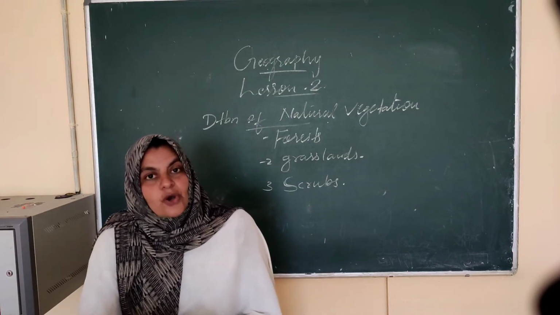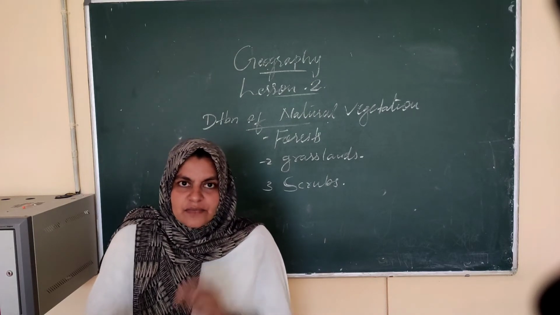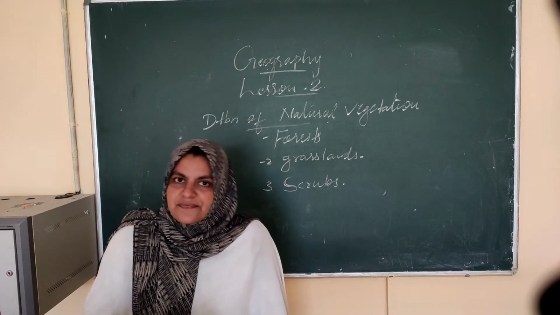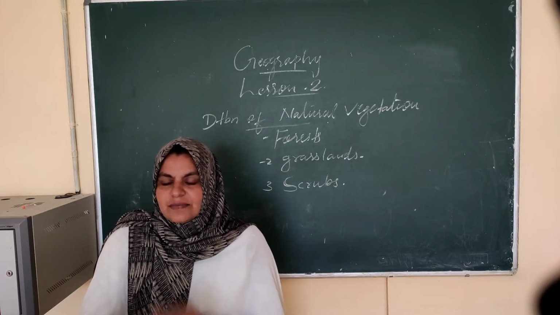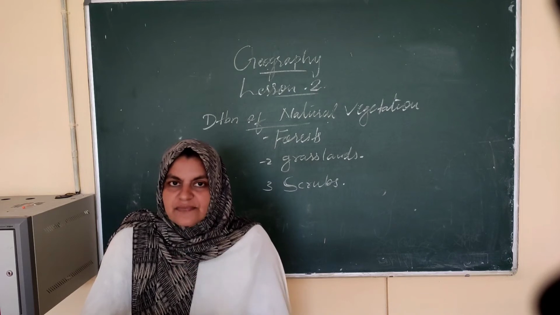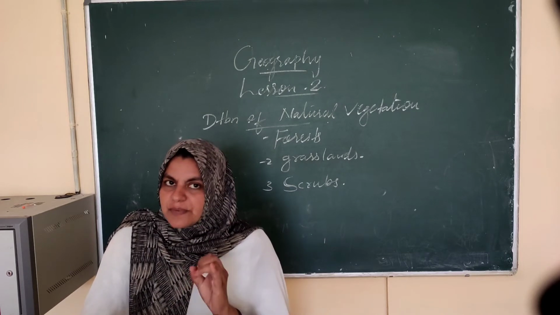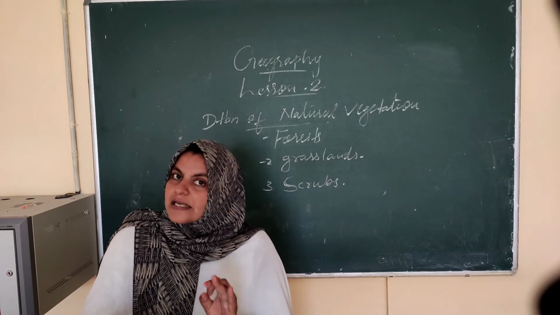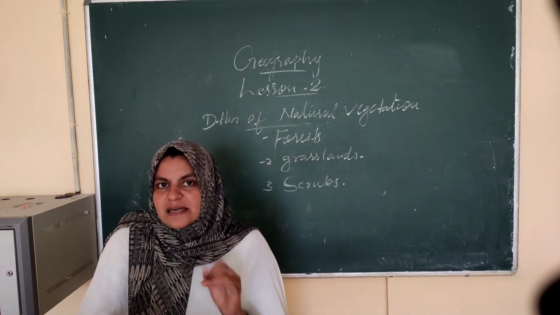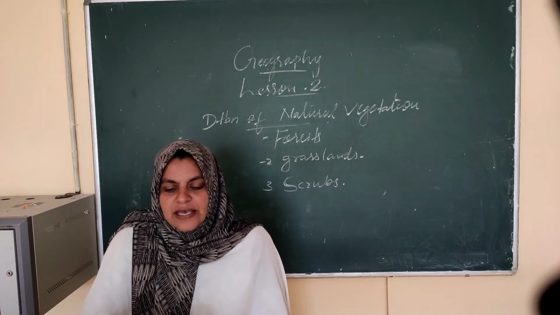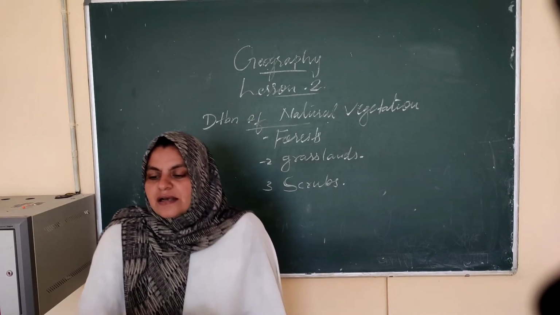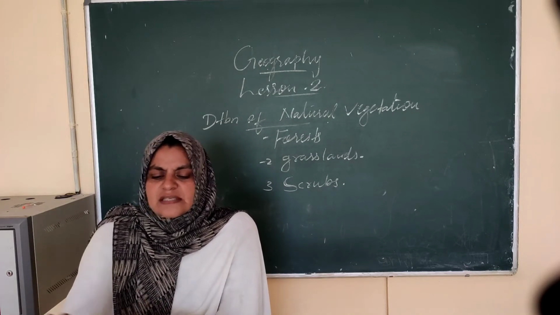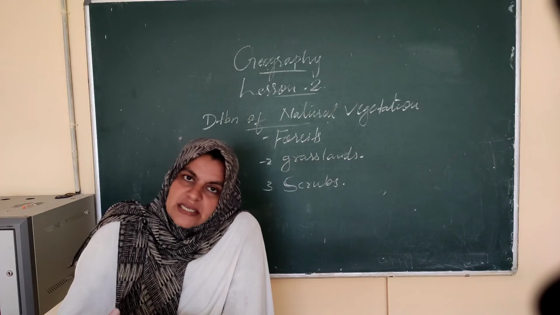And leaves with thorns. How will the leaves be? Thorny bushes, leaves with thorns. And waxy surfaces, like wax. That means there would be thorny bushes, thorny leaves, waxy surfaces, and deep rooted trees and plants in this low rainfall area. And you know why it is. So these are the important things about the scrubs.